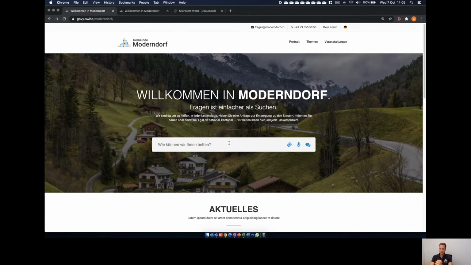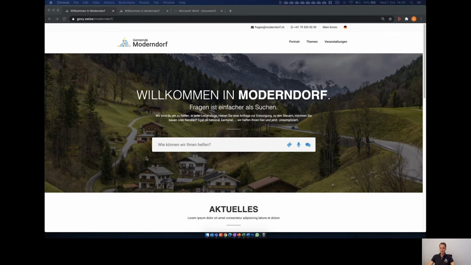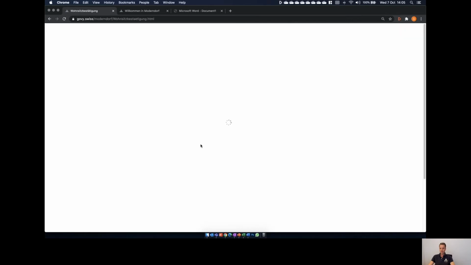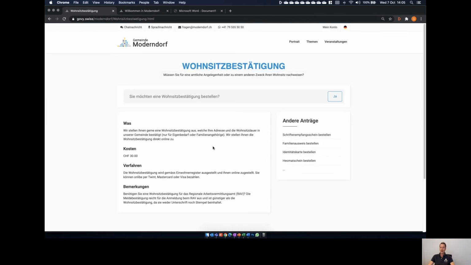Let's go to the top of the iceberg when it comes to processes end to end. To show that, we have an example called Wohnsitzbestätigung, which means confirmation of residence. So a user will type in Wohnsitzbestätigung and automatically land, or be redirected, on the right landing page.